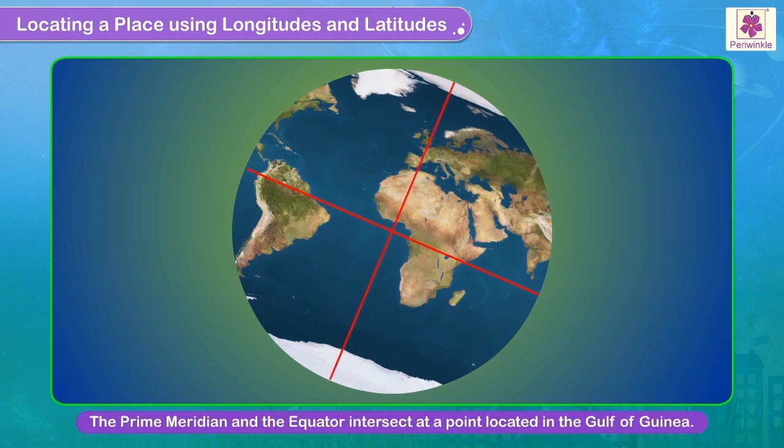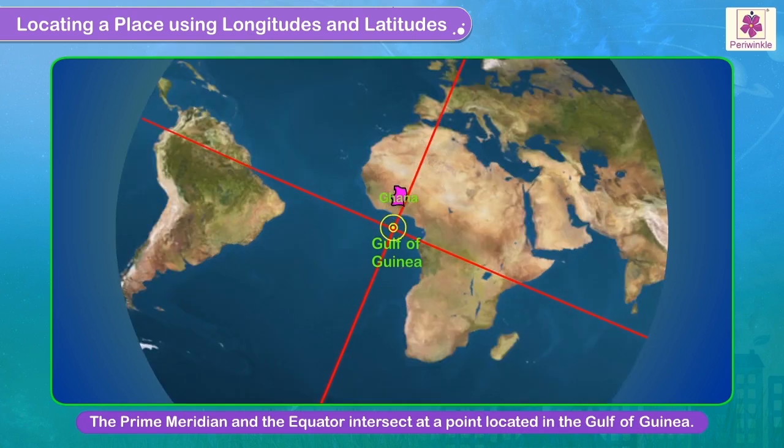The prime meridian and the equator intersect at a point located in the Gulf of Guinea, 180 miles south of Ghana in the Atlantic Ocean.